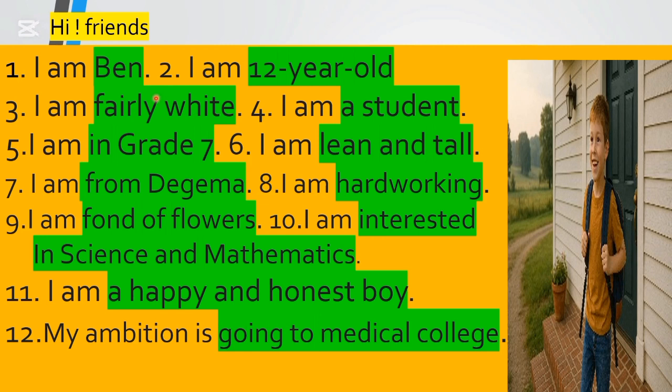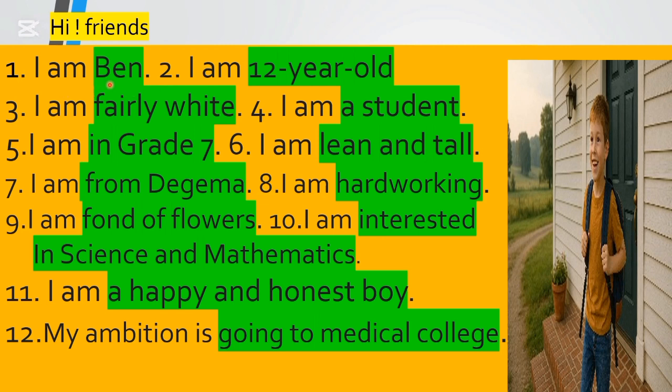Then he says very simple sentences about himself. As beginners of learning English, we also can follow these sentences as he says. These are common to anybody.